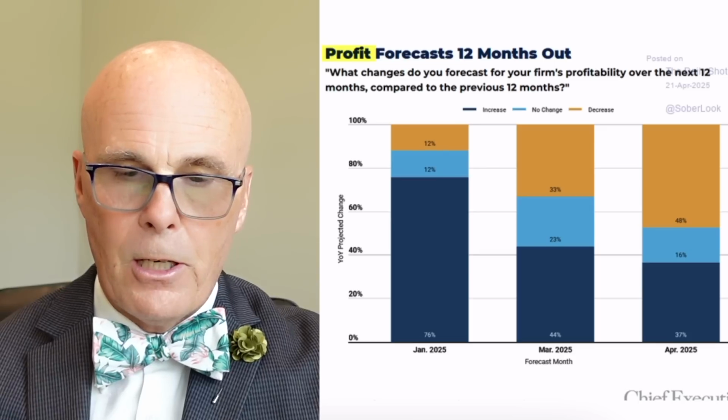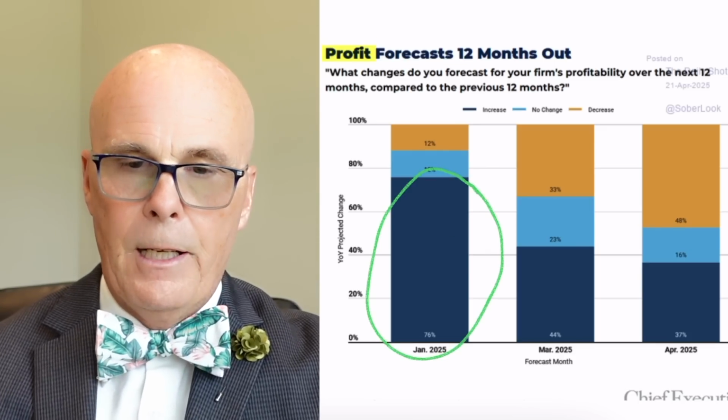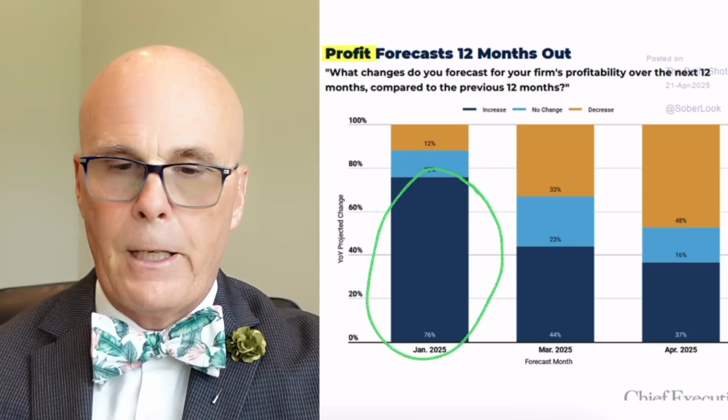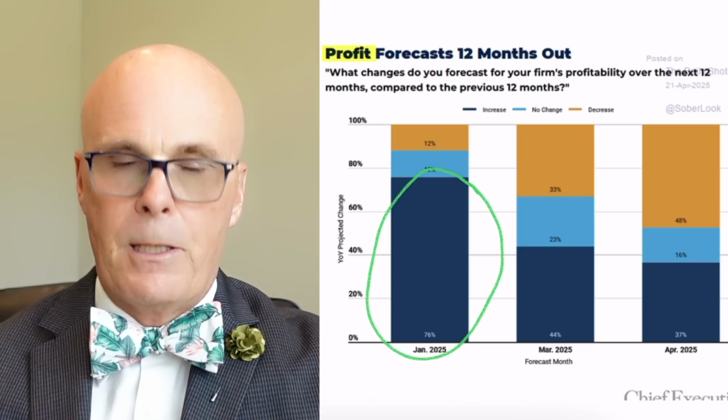Well, we're starting to see some signs that CEOs that were just recently very bullish on the American economy are starting to pull back their expectations quite aggressively, actually. So this chart shows us the dark blue represents an increase. This is the profit forecast by CEOs, chief executive officers, in companies in the S&P 500.